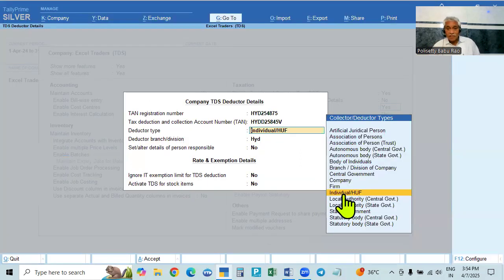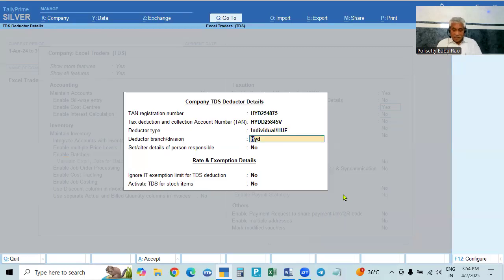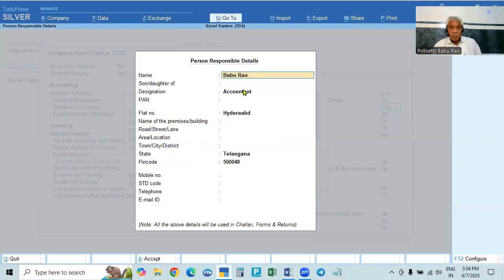So individual or HUF we will take up, and then for the branch we will write Hyderabad, or whatever the branch or division is. And here we have to make it yes, and give the name and all the details of the person who is responsible for making the deductions, making the payments, and filing the returns. In the case of an individual, he may be a proprietor, manager, or accountant. In the case of a partnership or other types of business, it may be a director, manager, or partner. All the details will be given here.